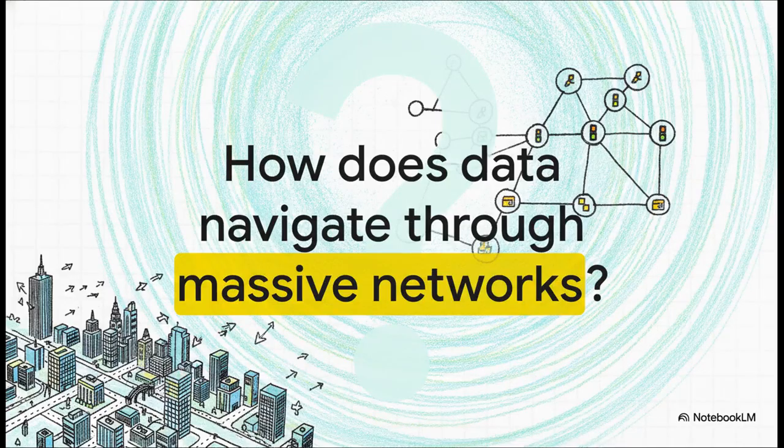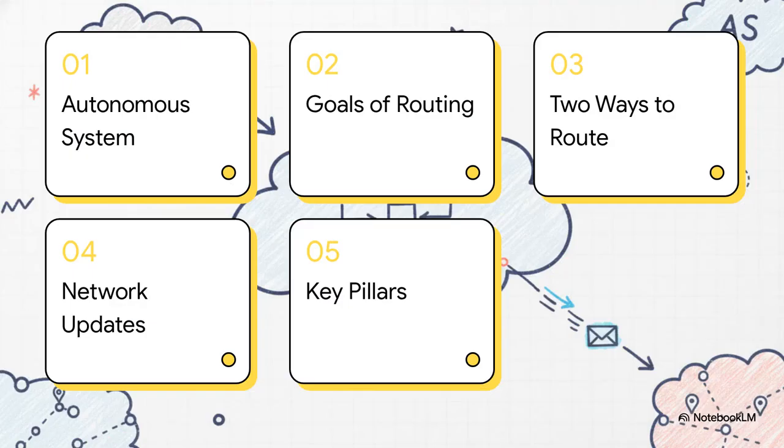smoothly. So ask yourself this: how does data find its way through a massive corporate network? Imagine a single giant organization, let's say a major university or a massive global tech company, as a bustling, completely closed-off city. Millions of data packets are essentially commuters, right? And they need to get from point A to point B instantly without getting lost in the gridlock. How do the traffic cops of this digital city know the absolute best route for every single packet, every single second? Okay, let's dive into this.